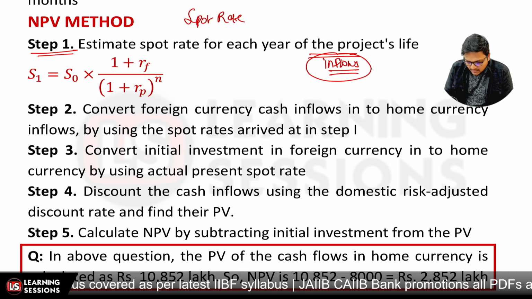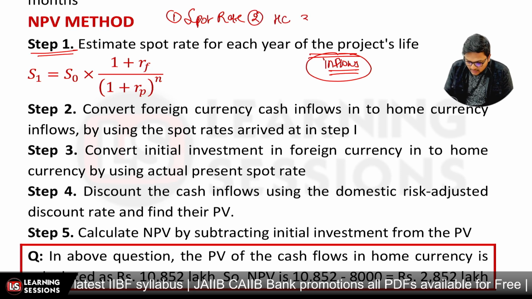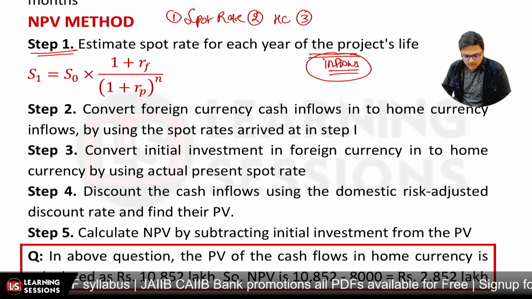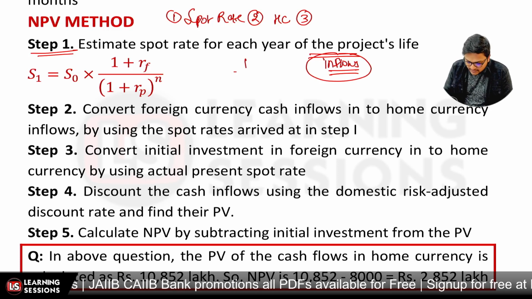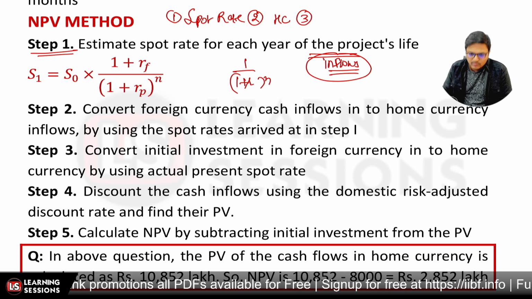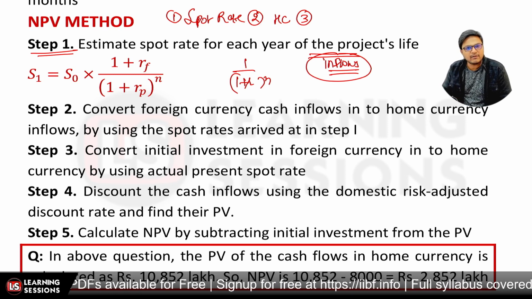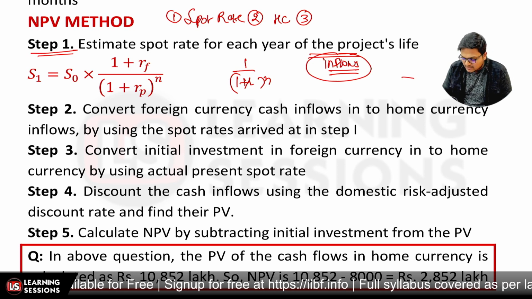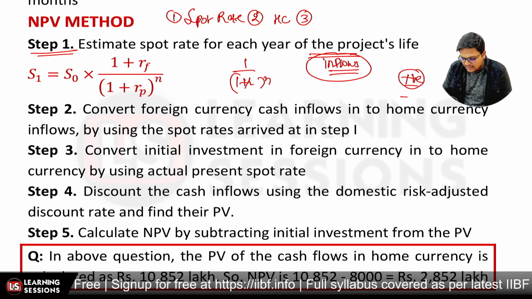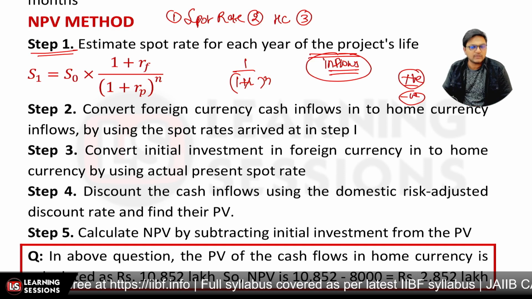The second one is related to converting it into home currency. The third one is discounting. Now discounting will be done at 1 divided by (1 plus r) raised to power n. After that we'll be algebraically adding all the inflows and outflows, and that will give us NPV. So if the NPV is positive, take up the project. If it is negative, don't go with the project. And further, if it is zero, there will be an indifferent decision over there, right?